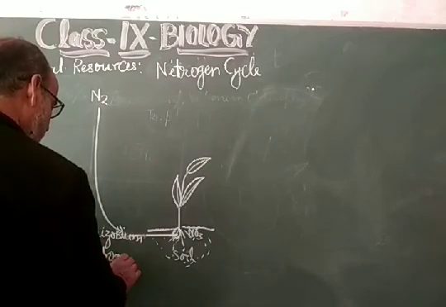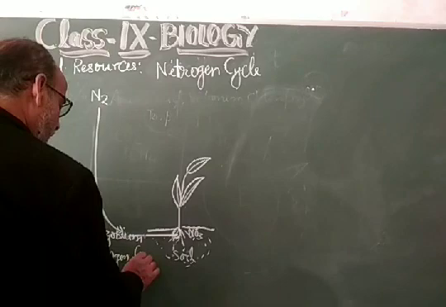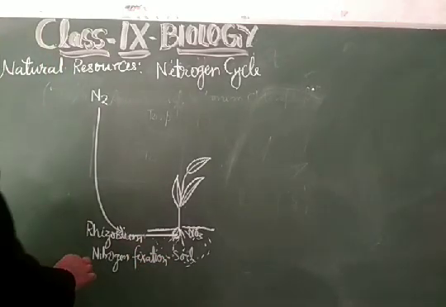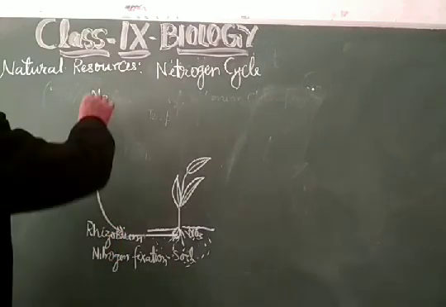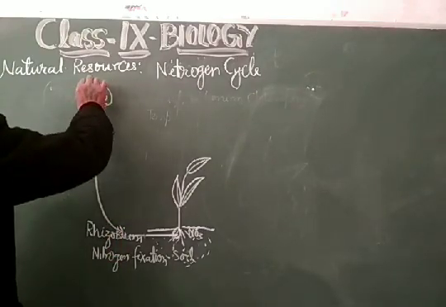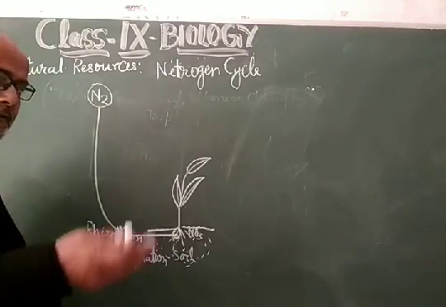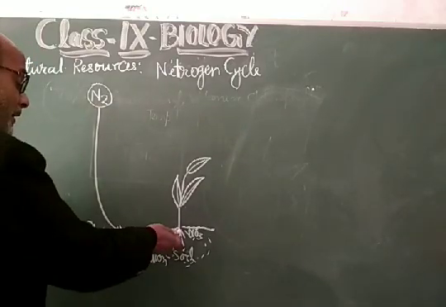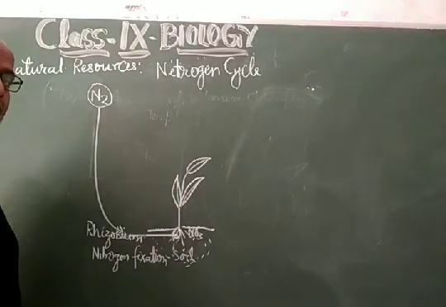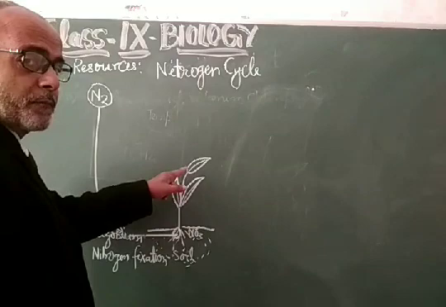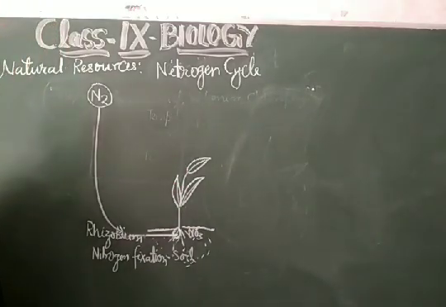Nitrogen fixation. This is called nitrogen fixation. So learn it: atmospheric nitrogen gets fixed in the root nodules of several dicotyledon plants, so that the plant can get the nitrate, and that nitrate will be helpful in the synthesis of protein and chlorophyll in that plant.